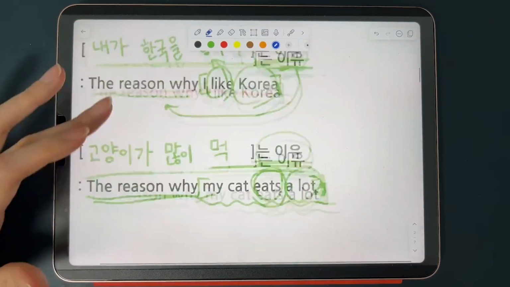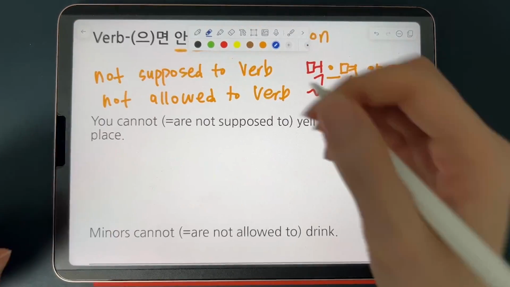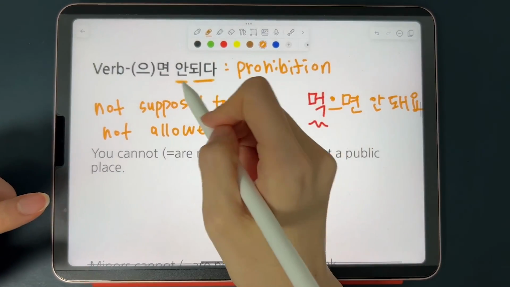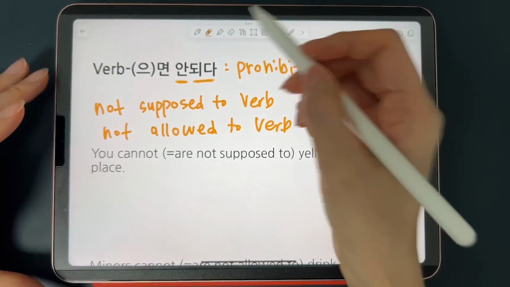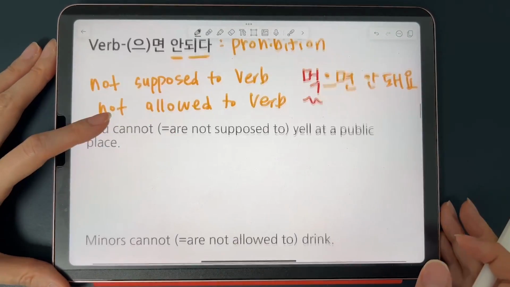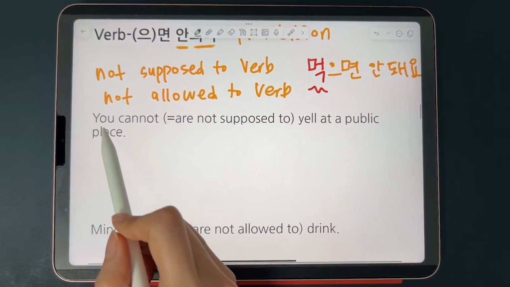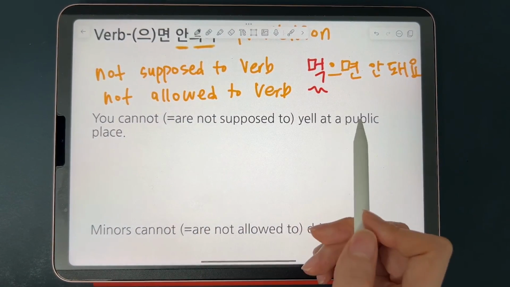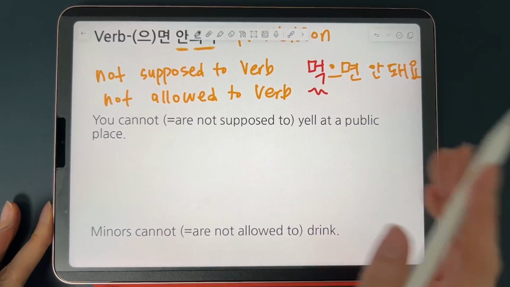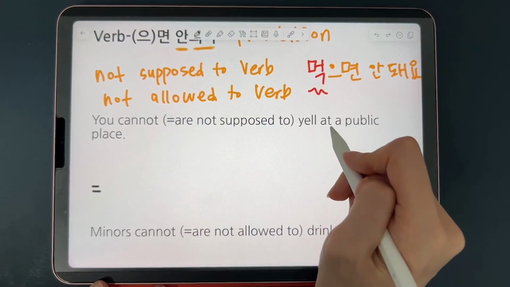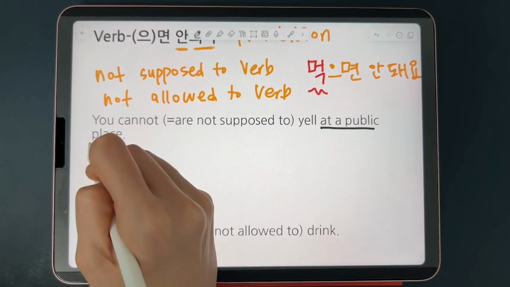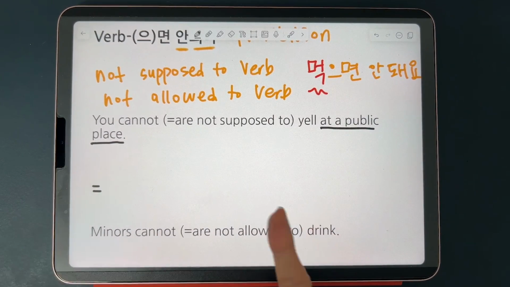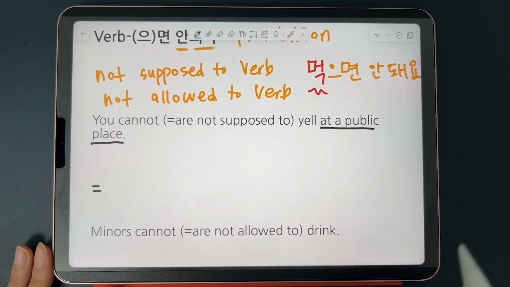And before we move on to the answer reveal, let's try making some example sentences using 으면 안 되다, the grammar point that we just learned. So how would you say you cannot, as in you're not supposed to yell at a public space? How would you translate it in Korean? So it's always best to put the place or time information at the front part of the sentence. So let's put at a public place first.